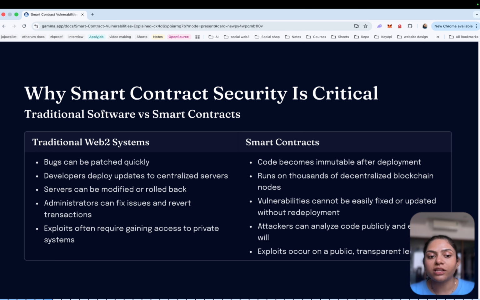There are no banks, there are no centralized administrators. The smart contract itself becomes financial infrastructure. So now imagine what happens when attackers discover a weakness in that infrastructure. They don't need to hack a server. They don't need to break into a database. They simply interact with a protocol exactly the way it is programmed to behave. And that's one of the most important ideas in DeFi security. Many attacks are not about breaking the rules. They are about using the protocol's own rules against itself.